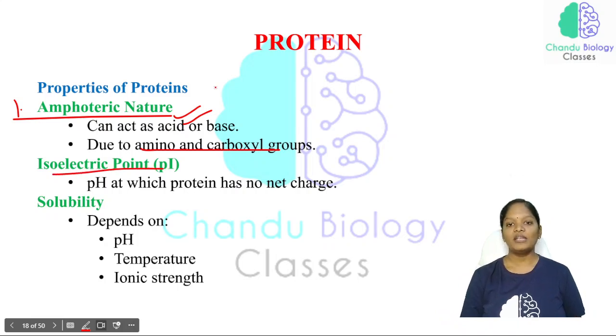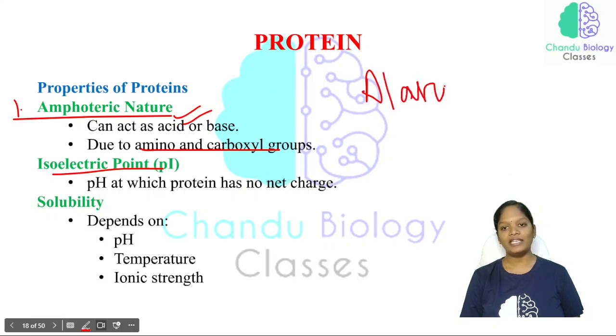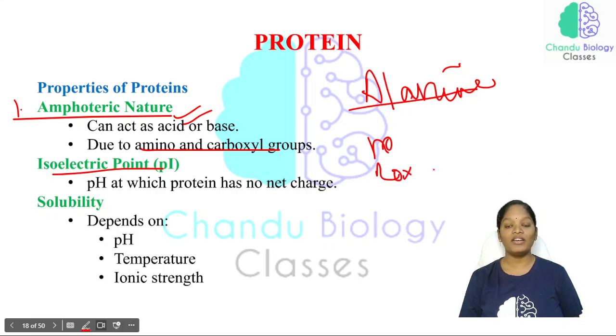Now the isoelectric point. In the previous class I explained alanine and the concept of protonation and deprotonation. At a particular pH, both protonation as well as deprotonation take place, as one group acquires a positive charge and another acquires a negative charge. So plus 1 minus 1 is equal to 0. As a result, there is no net charge.